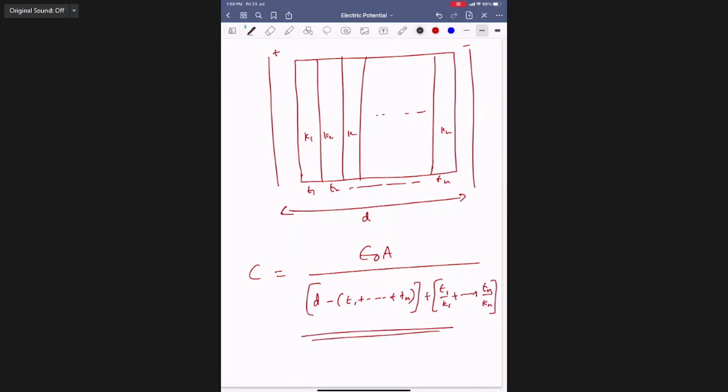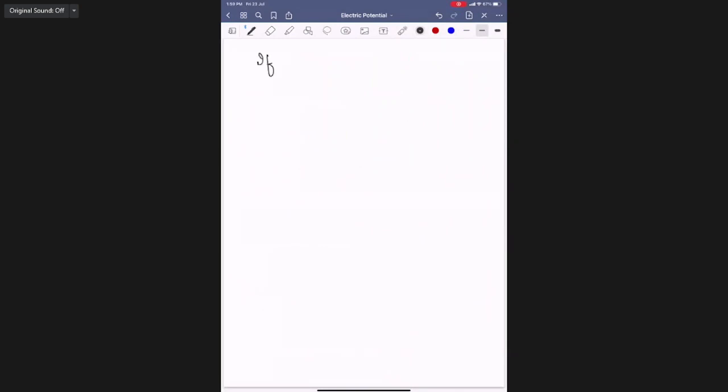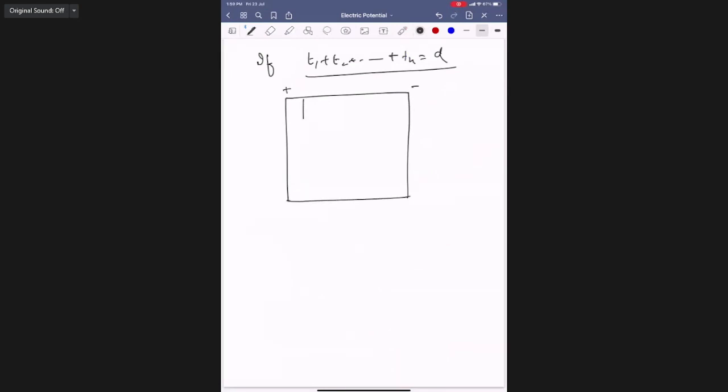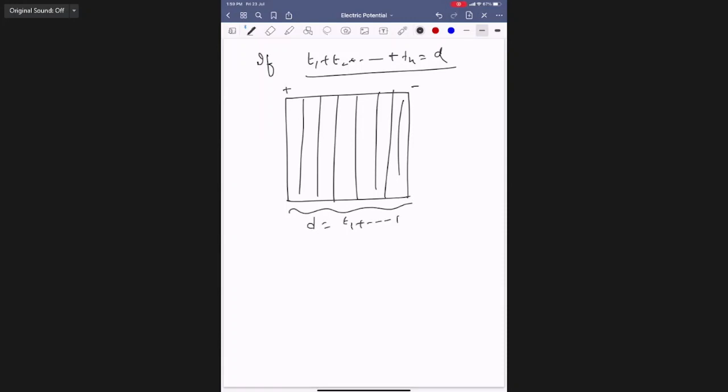Suppose you introduced all these dielectrics, different mediums, and some air gap remains. You introduce them in such a way that t1 plus t2 plus so on plus tn equals d. What is the meaning? Instead of one single dielectric, you filled with so many dielectrics, so that they occupied everything, na? Then d equals t1 plus t2 plus so on tn only. Got it?